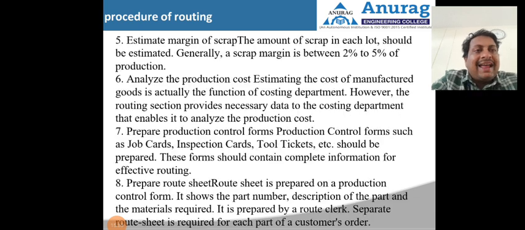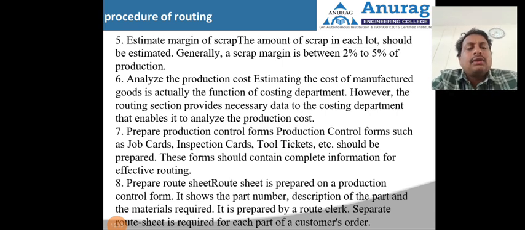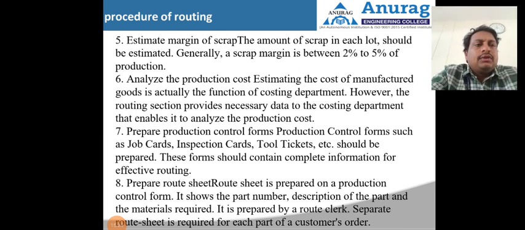Then we need to estimate the scrap also, the fifth point. We need to estimate the rejections, estimating the margins of scrap. The amount of scrap in each lot should be estimated. Generally the scrap margin is between 2 to 5% of the production. While producing, or after dispatching, whatever it may be, we need to estimate the rejection of the components, the scrap. That is the fifth step.